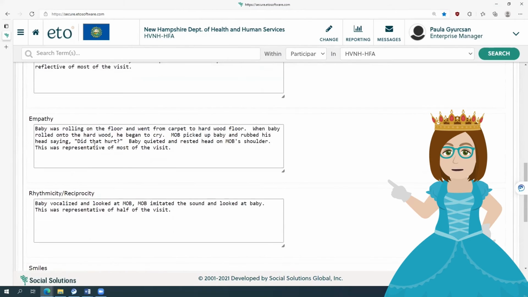So I'm just going to review one of my cheers, empathy, because I'm going to talk about that on the next tab as well. So my cheers is: the baby was rolling on the floor and went from carpet to hardwood floor. When baby rolled onto the hardwood, he began to cry. Mother of baby picked up baby and rubbed his head, saying, "Did that hurt?" Baby quieted and rested head on mother of baby's shoulder. This was representative of most of the visit.